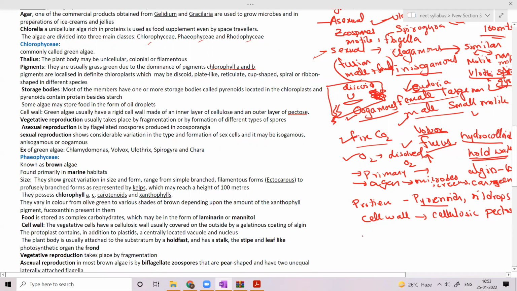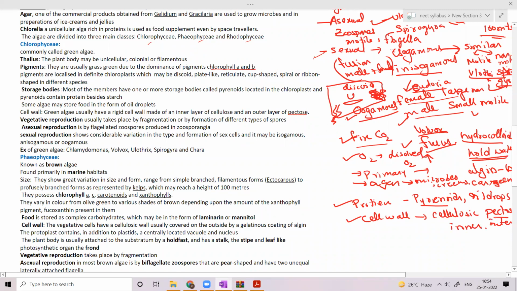And what is the mode of vegetative reproduction? Coming to the reproduction, we have gone through the storage material, that is protein in the case of pyrenoids, and oil droplets in some algae, members of chlorophyceae. The cell wall is cellulosic with a pectin outer layer. So the outer is pectin, the inner is cellulosic.